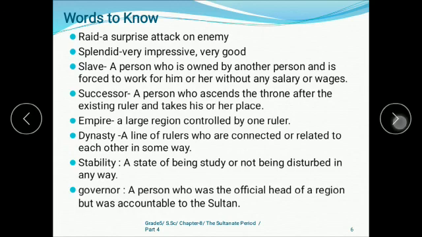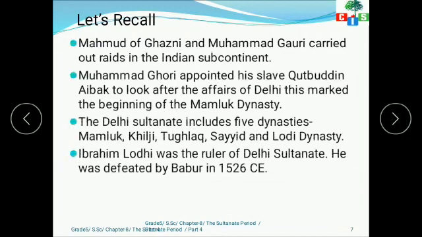Then move to the next slide. Let's recall is also given in your book. So these are some of the important points that you always keep in your mind. First is Mahmud of Ghazni and Muhammad Ghori carried out raids in the Indian subcontinent. Then Muhammad Ghori appointed his slave, Kutubuddin Aibak, to look after the affairs of Delhi. This marked the beginning of Mamluk or slave dynasty.